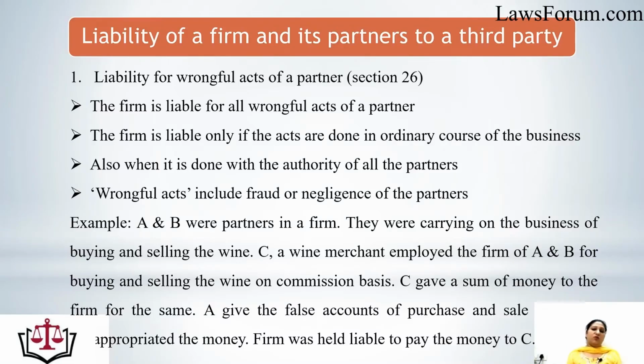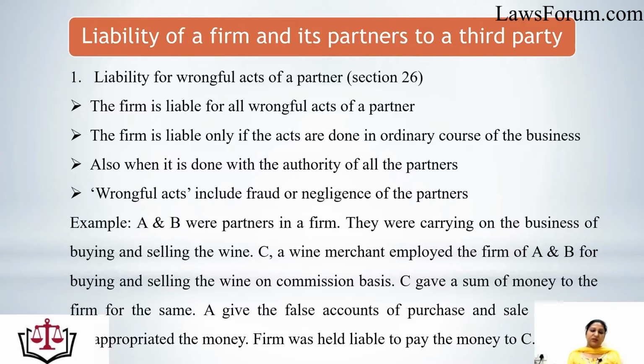So, up to now, we have discussed what we mean by the implied authority of a partner. Now we come to the liability of a firm and its partner to a third party. That means, does the partnership firm have any liability to third parties, or do the partners of a partnership firm have any liability to third parties? In that, the first liability is liability for wrongful acts of a partner, which is covered under Section 26.